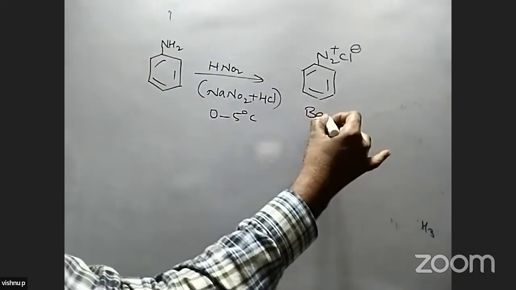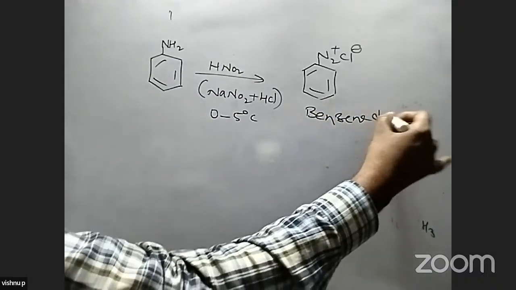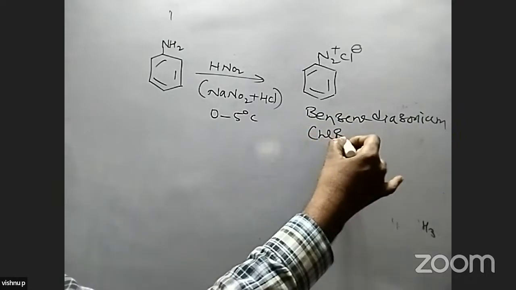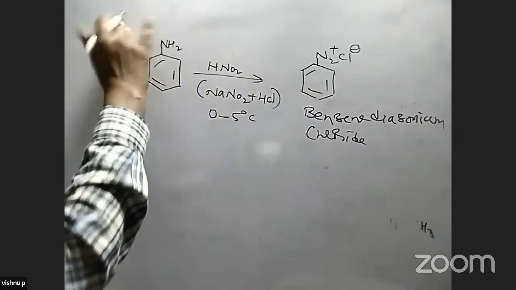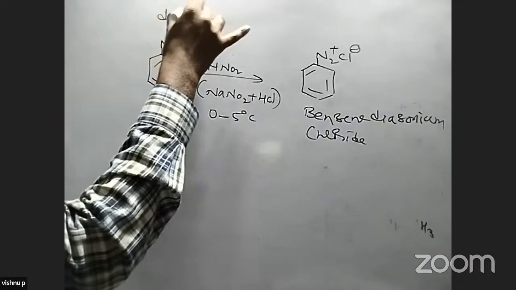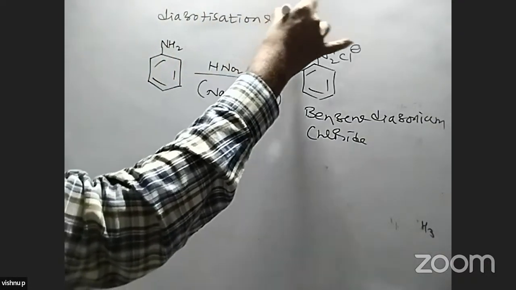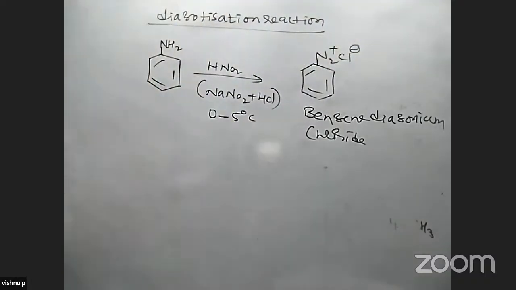What is the compound? It is benzene diazonium chloride. This reaction is called a diazotization reaction. Benzene diazonium chloride is formed, and it is stable at low temperature only.